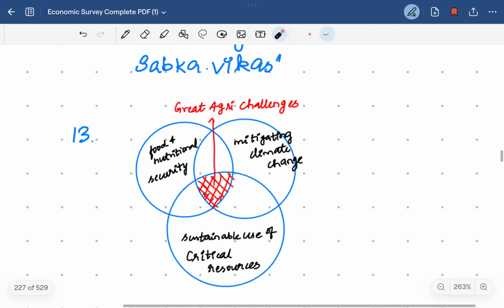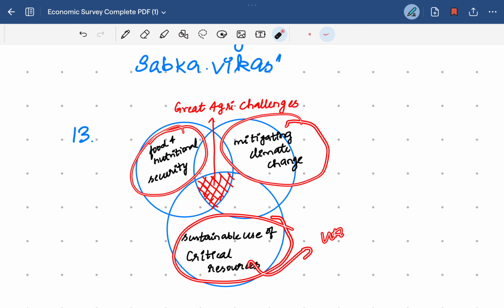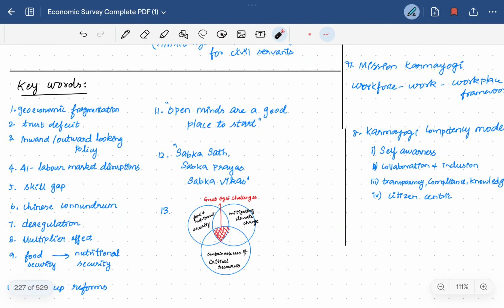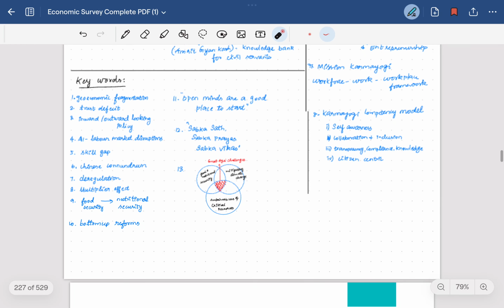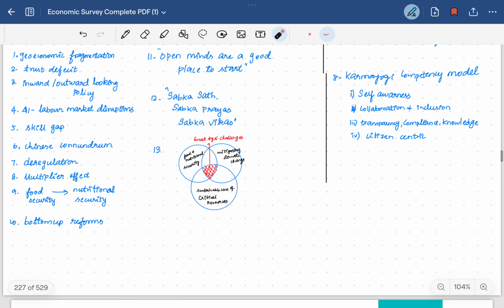Then this is my Venn diagram, where the agricultural challenges today are food and nutrition security, mitigating climate change, and the sustainable use of critical resources like water, fertilizers, and other inputs. These are the great agriculture challenges which we can mention in the economic part of the answers in our mains exam. Okay, that's it for the video.